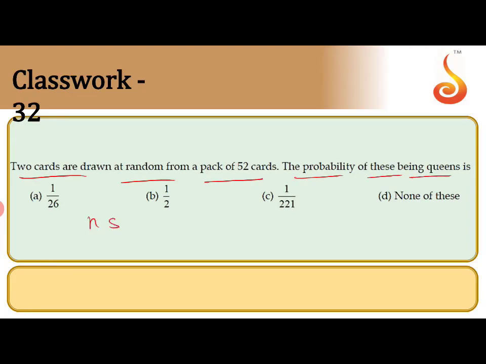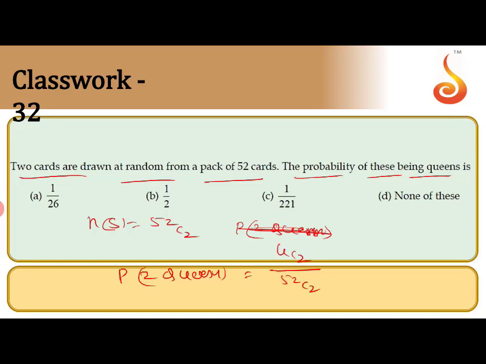So n of S is you can take 2 cards, 52C2. So the probability of the two cards being queens. How many queens? 4. That means the probability of 2 queens is equal to,